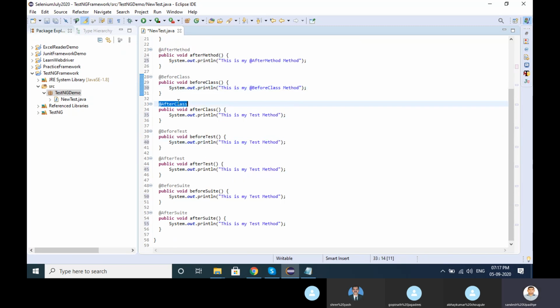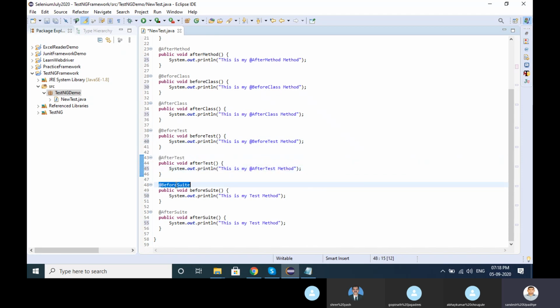So these are very frequent interview questions, very favorite interview questions. Frequently the interviewer will ask this type of question. I will tell you the sequence. What is the execution sequence in TestNG?